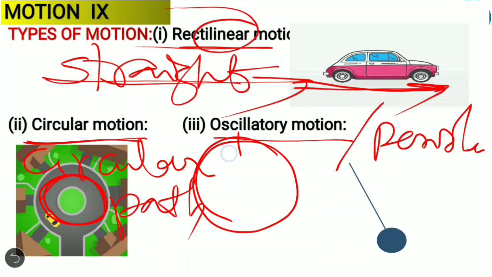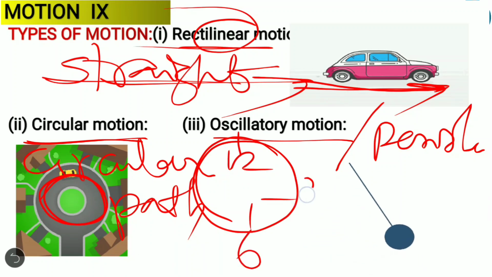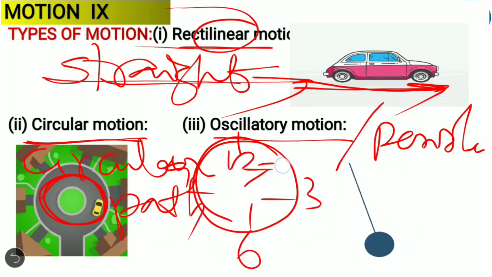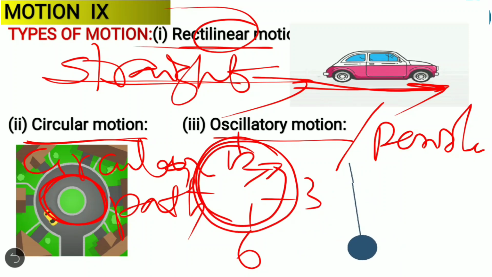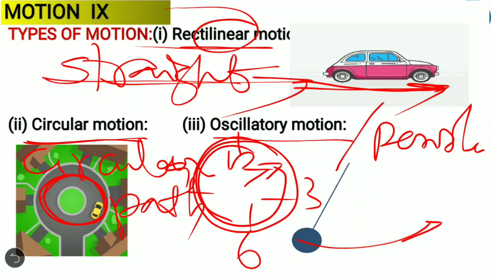If we take 12, 6, 3, 9 on the clock, what happens? It moves in a circle and also it repeats again and again, right? It will come from 12, and again it will start from 12. It repeats. So any motion which repeats again and again, or to and fro, we call oscillatory motion.